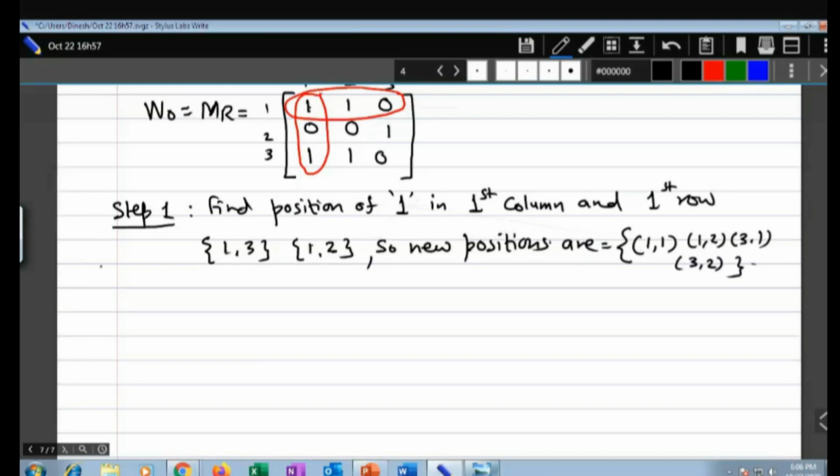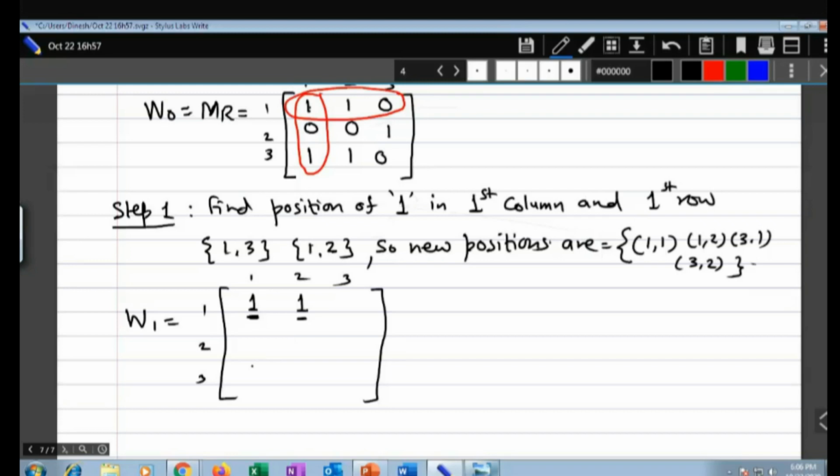Now what you will do next, when you write the matrix, you will first of all put these values as 1. So 1 2 3, 1 2 3. So (1,1) I will write it here, I'll just underline it, (1,2). Don't forget this.